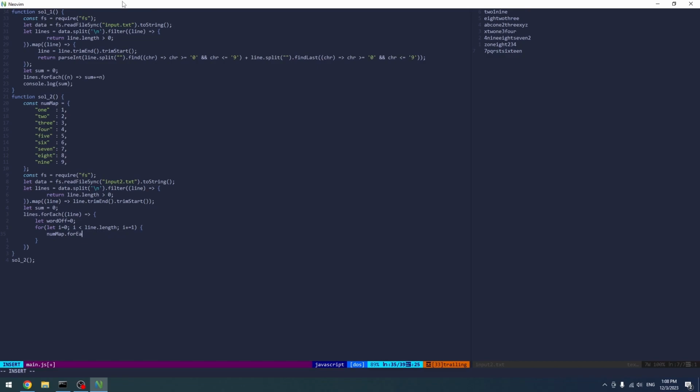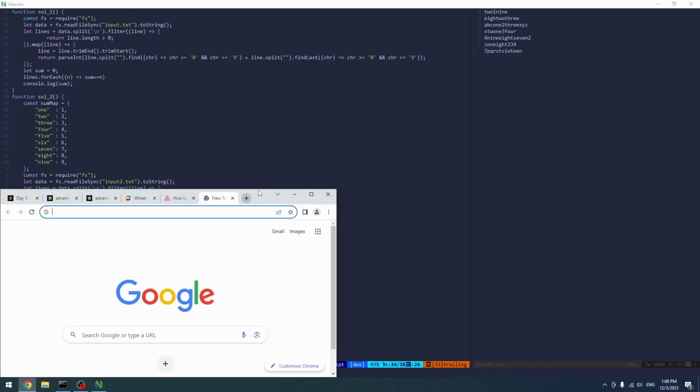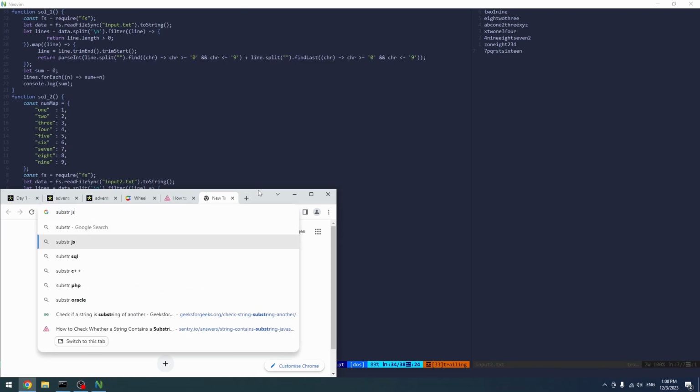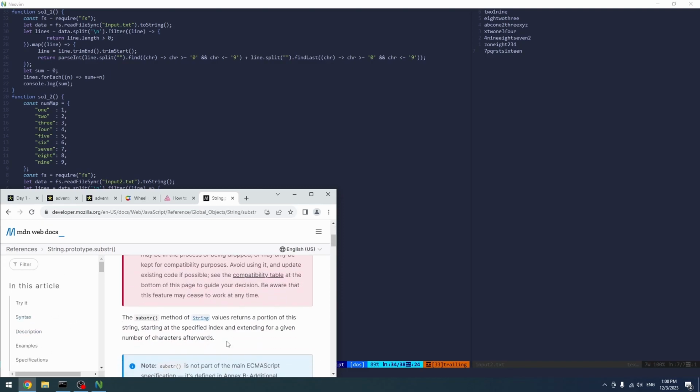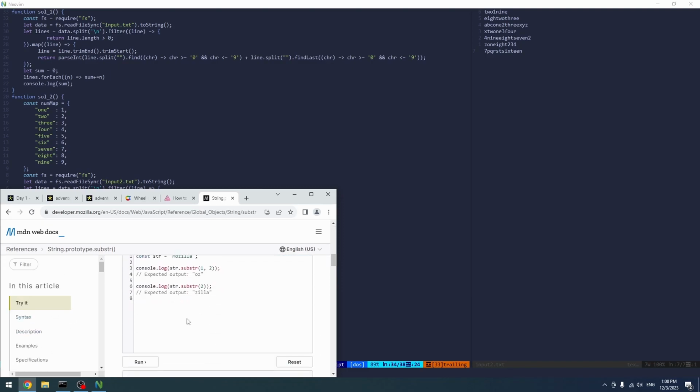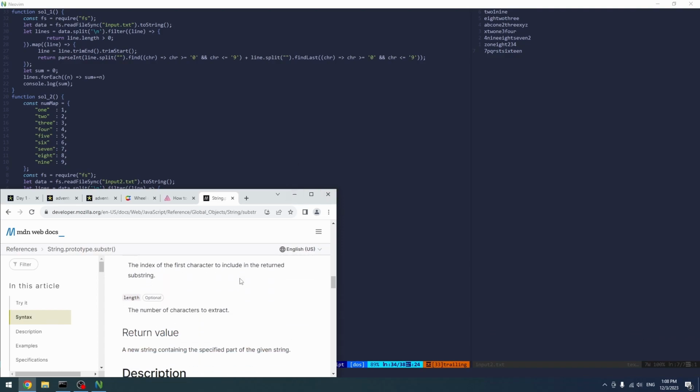Well, what we can do is actually something like line dot substring. What is the substring method, by the way? I'm not quite sure, like substring JavaScript. From something to something.